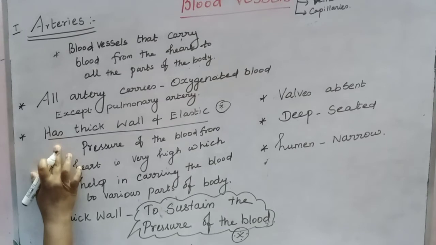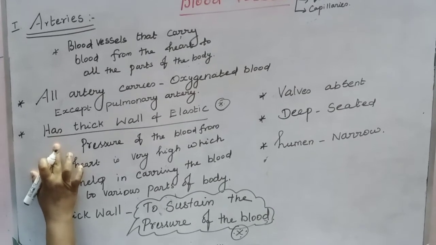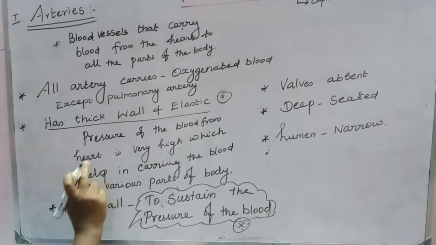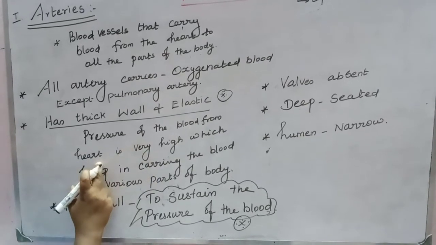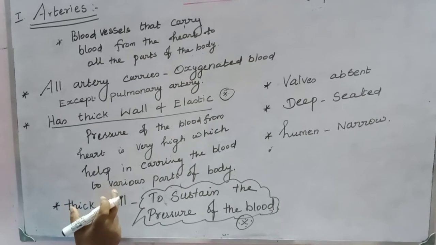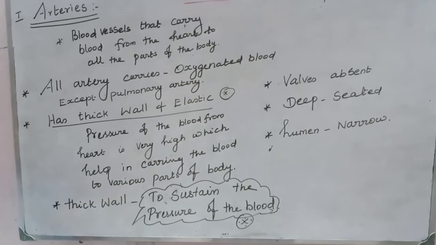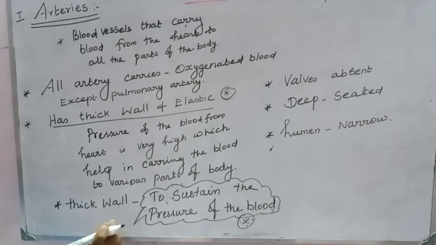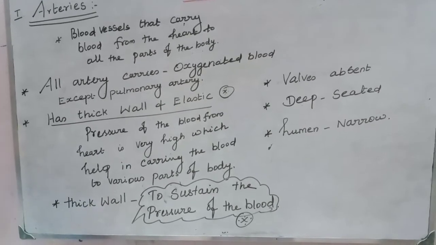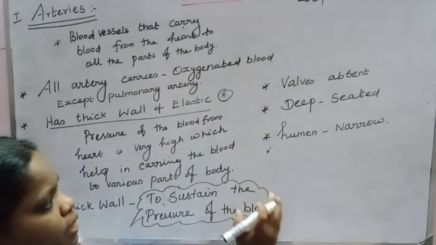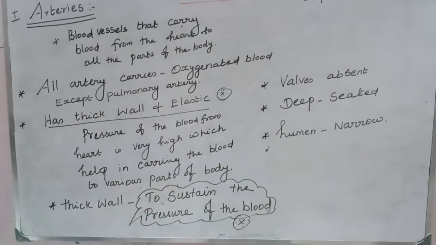Arteries have a thick and elastic wall, because the pressure of the blood from the heart is so high, and the thick wall sustains it. Valves are absent, arteries are deep-seated, and lumens are narrow.